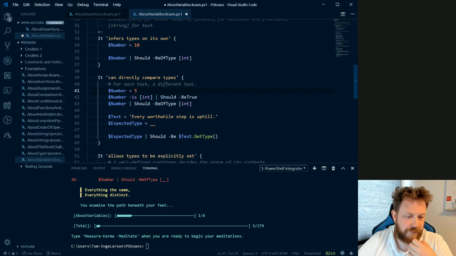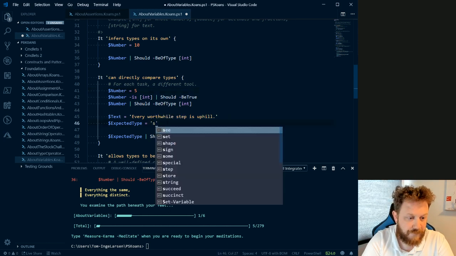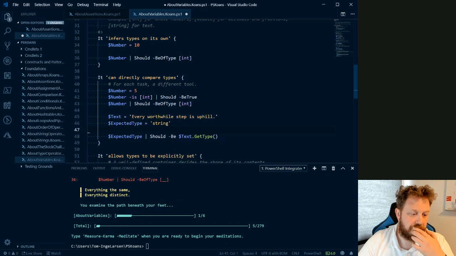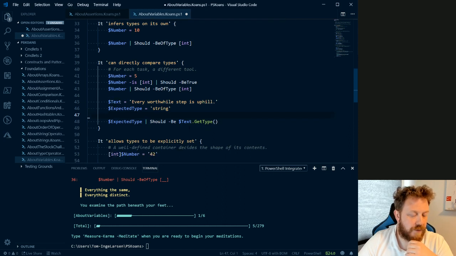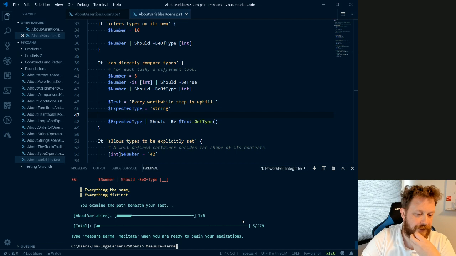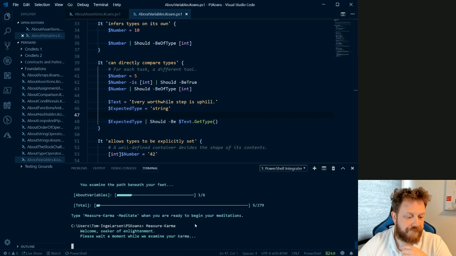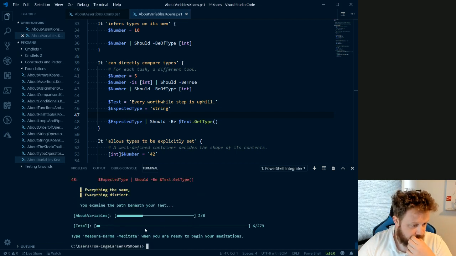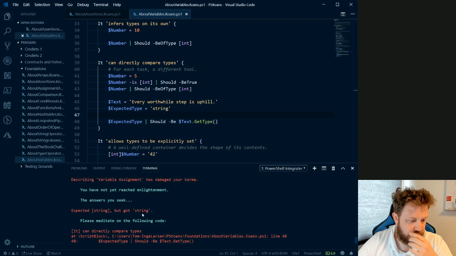So here we have a text, which is "every worthwhile step is uphill." This should be a string, I guess. And the expected type should be text or get type, which should be string. Let's test this, see if that was correct. Seems to be.